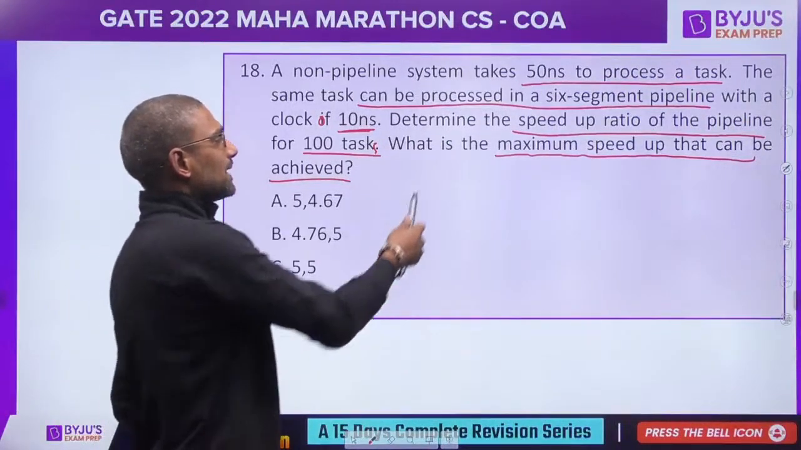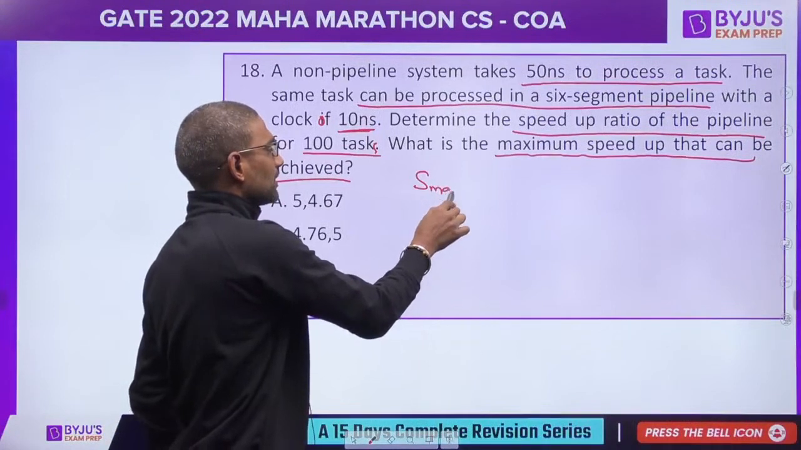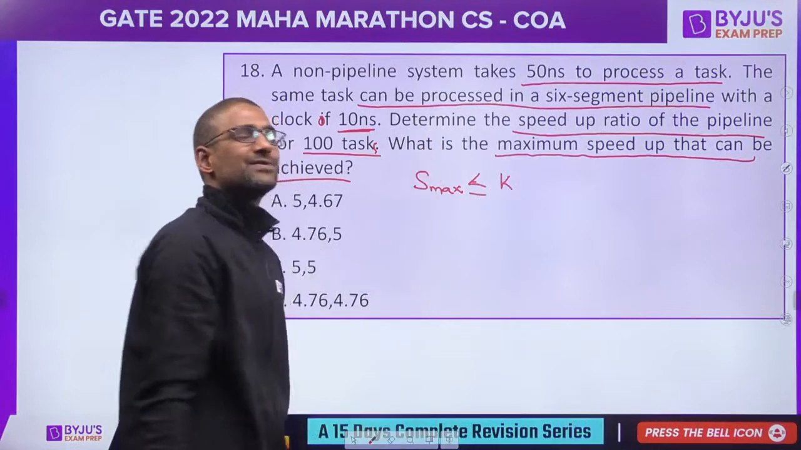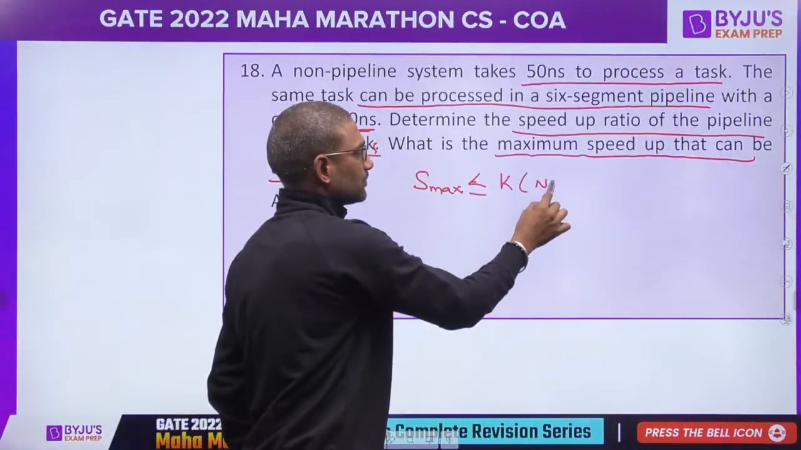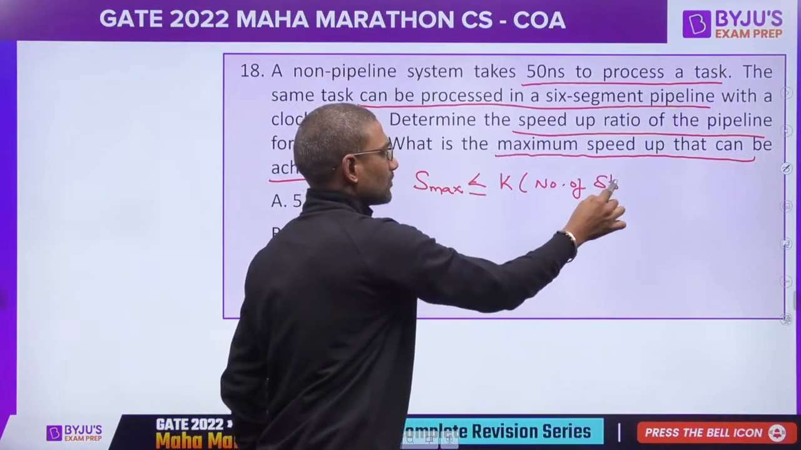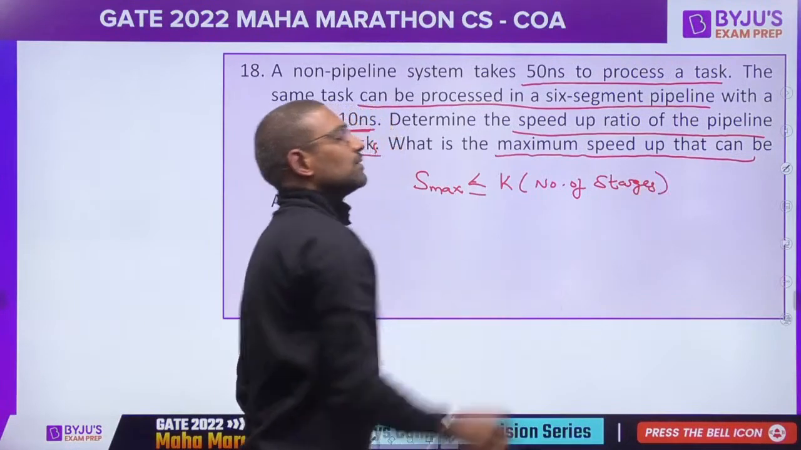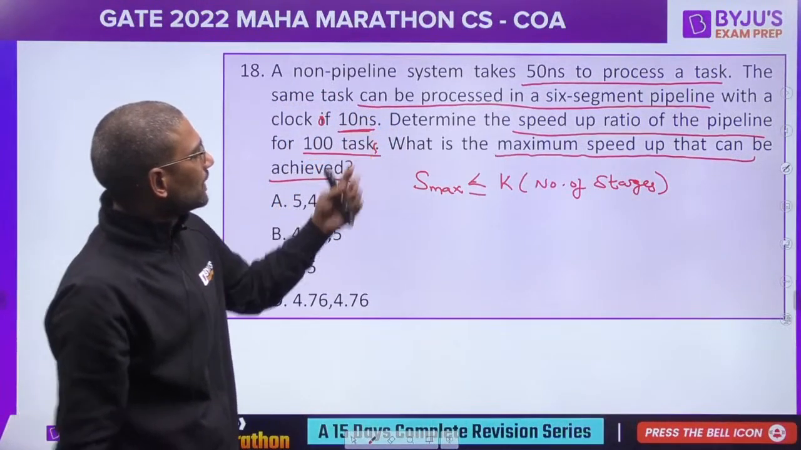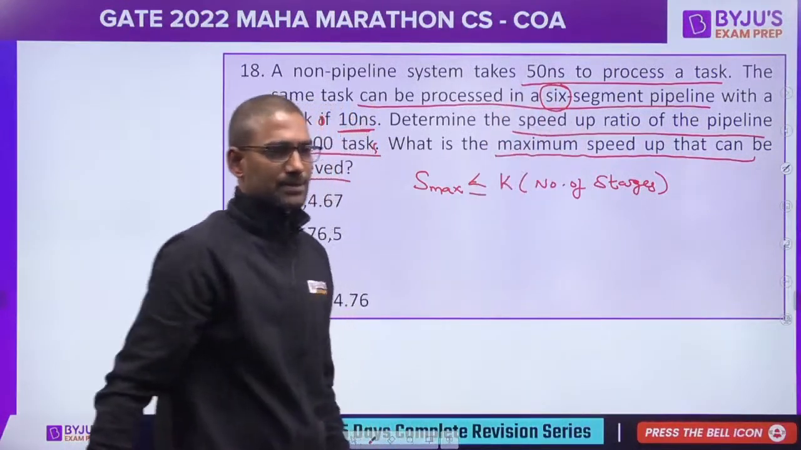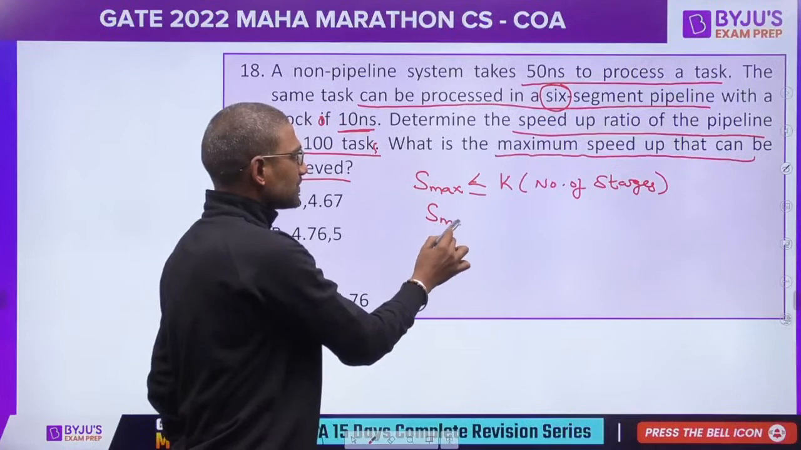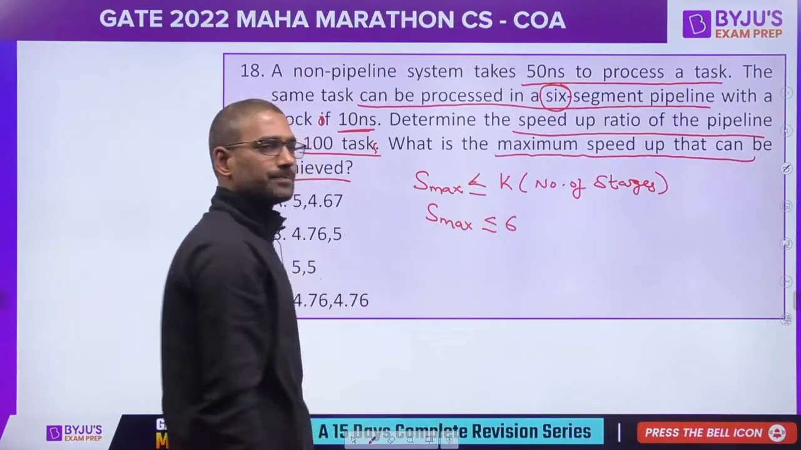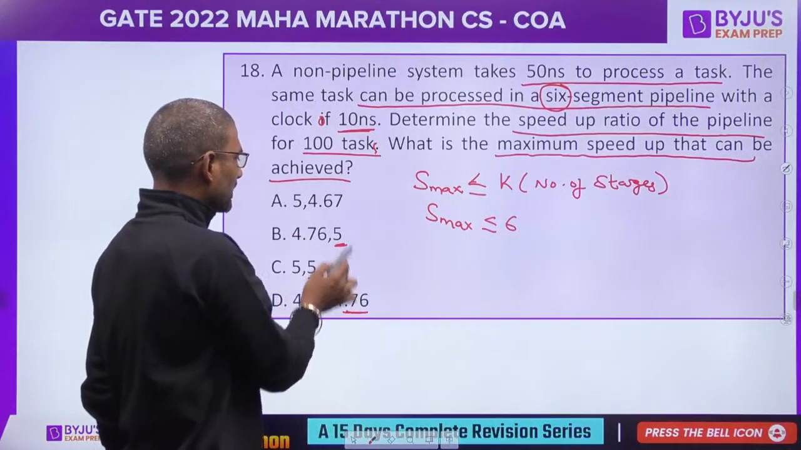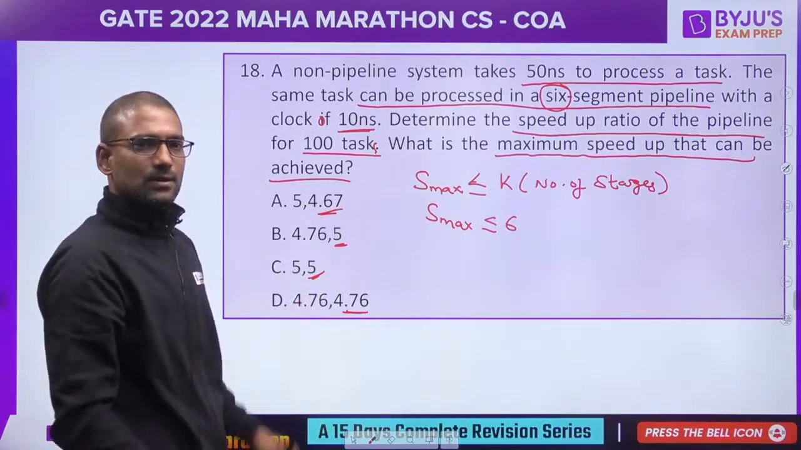Firstly, what is the maximum speed up that we can achieve? The maximum speed up is always less than or equal to number of stages. It is known the number of stages is 6 stages or segments. So definitely the maximum speed up would be less than or equal to 6. As you see, you can have 5 or 4.76, anything, fine.